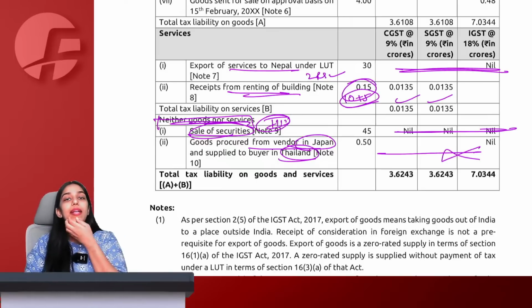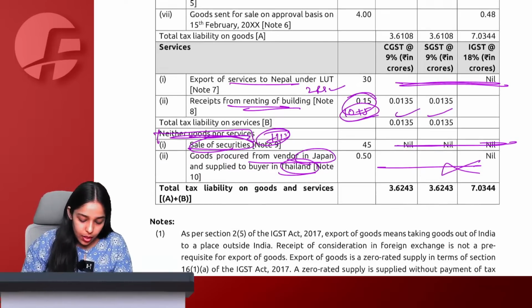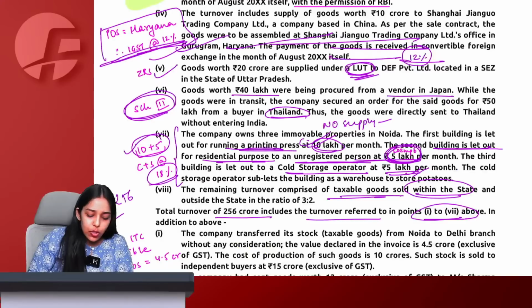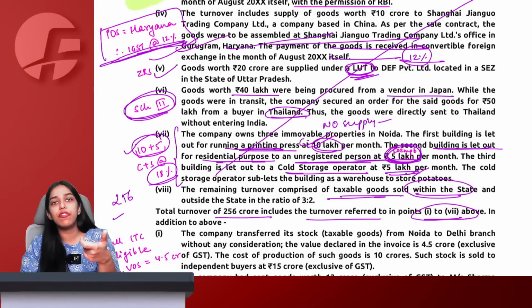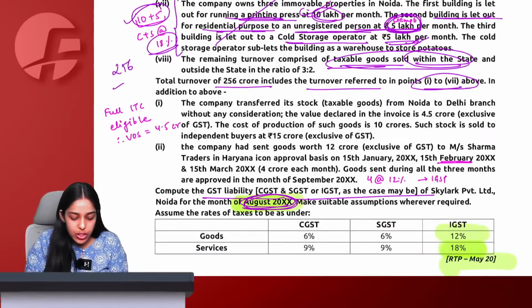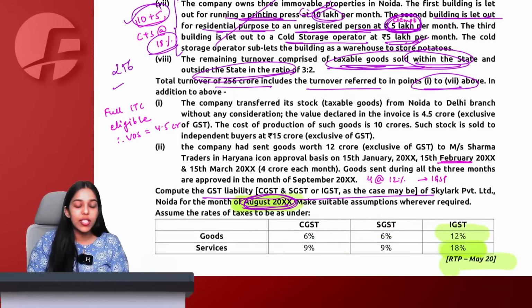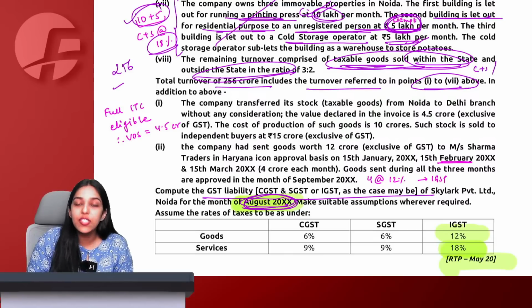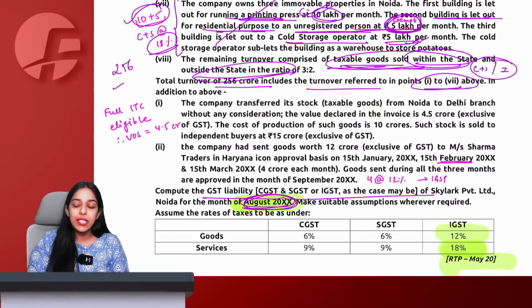This will become taxable CGST plus SGST. Got it. And then out of 256, you reduce all these figures that are given. Whatever you are left with, a portion in the ratio 3 is to 2 for goods within the state and outside the state. So it is not services, it is within state and outside state only. So within state, CGST plus SGST will come, and outside state, IGST will come.